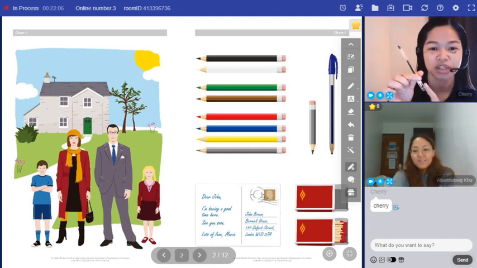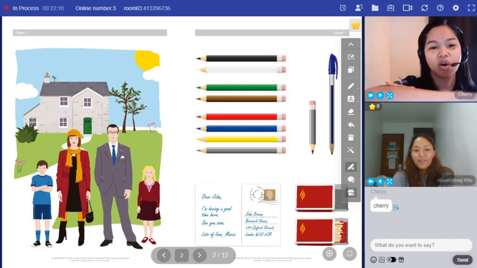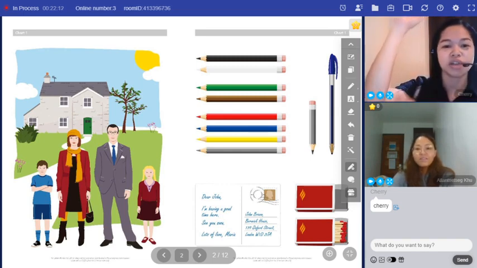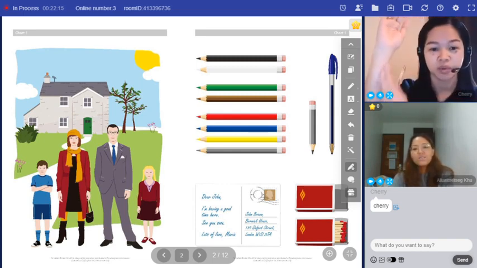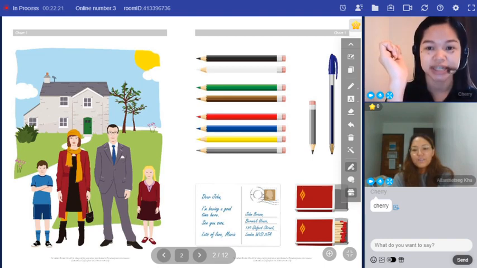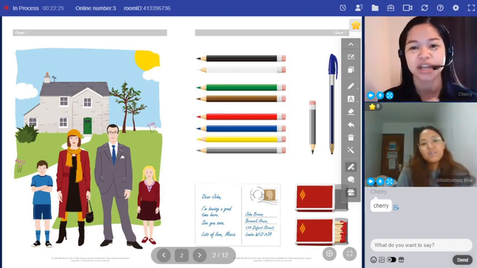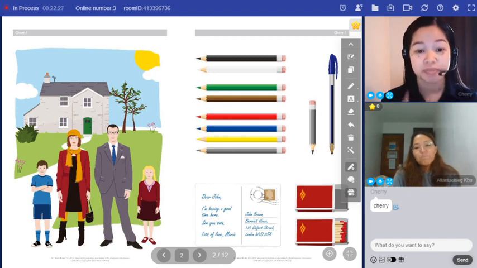So what do we call this? We call this a pen. What do we call this? We call this an arm. What do we call this? We call this a wrist. Okay, so what do we call the people in France? We call the people in France French.